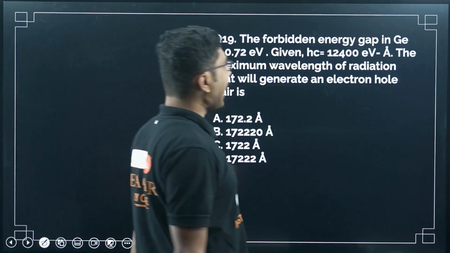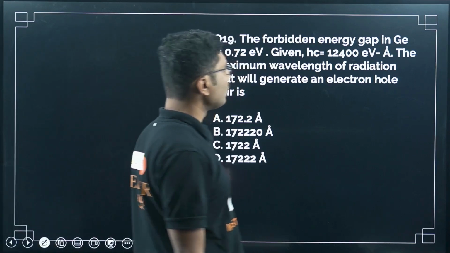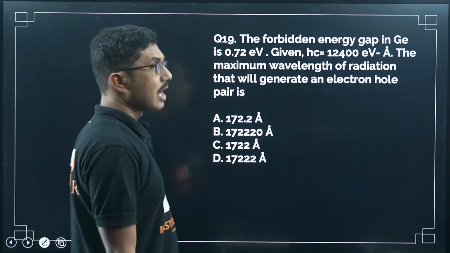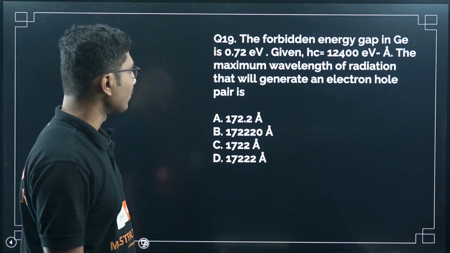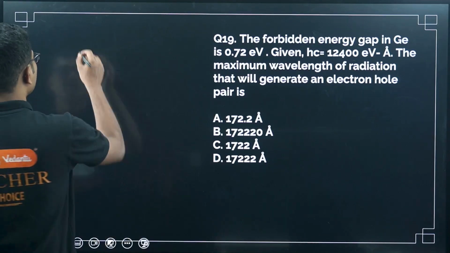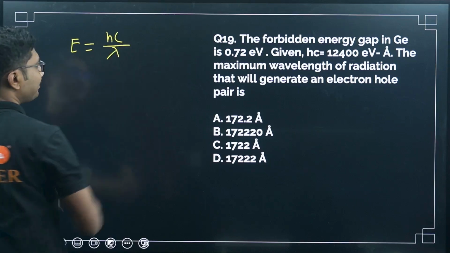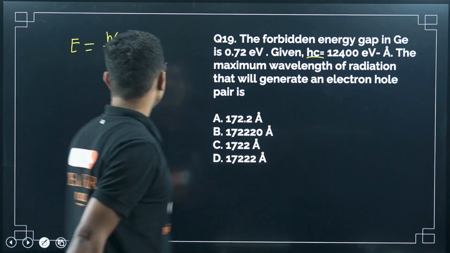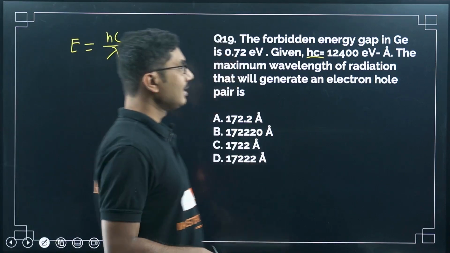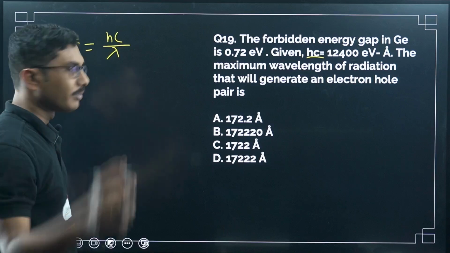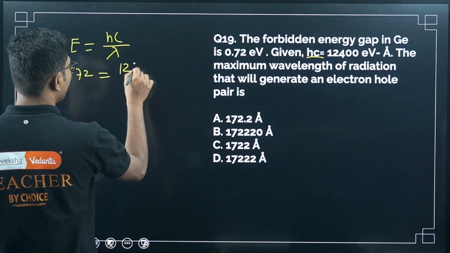The forbidden energy gap in germanium is 0.72 electron volt. Given hc equals 12400 electron volt angstrom, the maximum wavelength of radiation that will generate an electron-hole pair is? So basically it's the same problem. The energy is given here, and we know that it equals hc by lambda. The value of hc is given. They have asked you to find the value of lambda in angstrom, so that's why the unit is given as eV angstrom, right? So E is 0.72, hc is 12400.